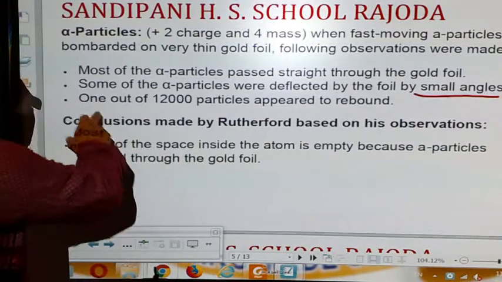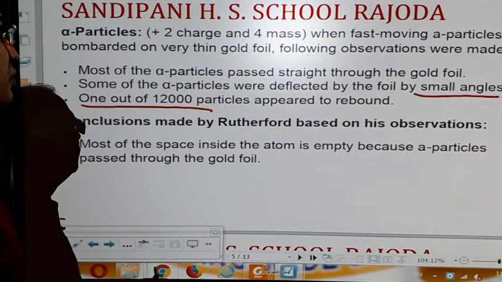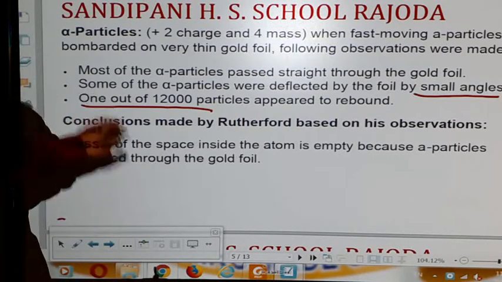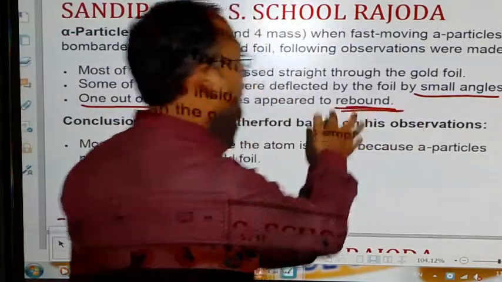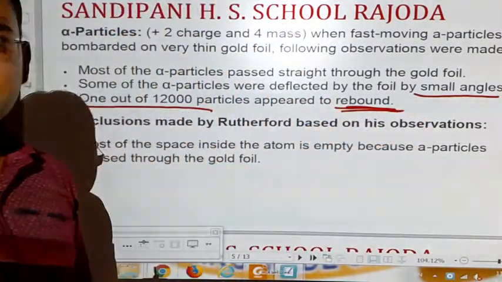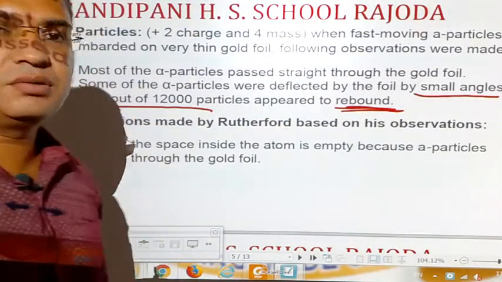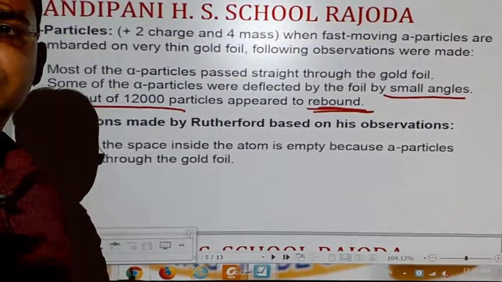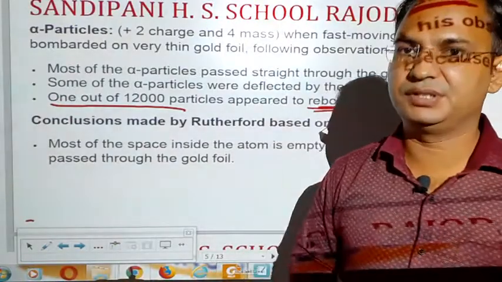And nearly one out of 12,000 particles appeared to rebound. Rebound means it bounced back. It returned from the same path. These are the main observations of Rutherford's atomic experiment. And what are the main conclusions based on these observations?